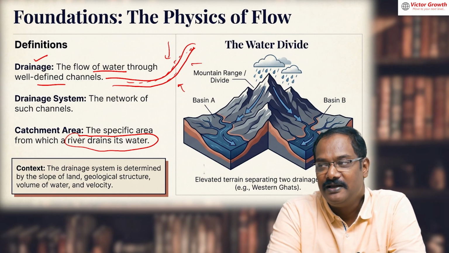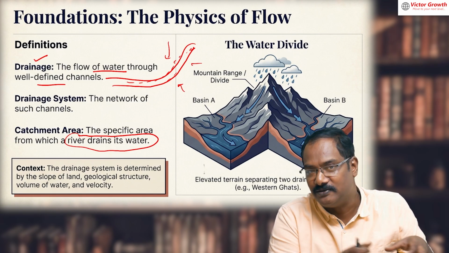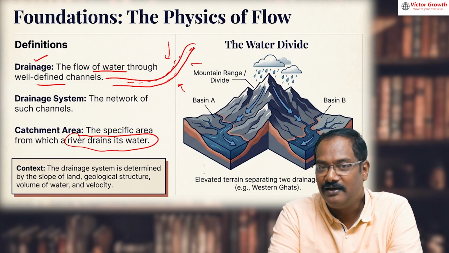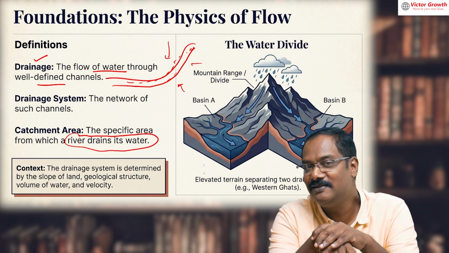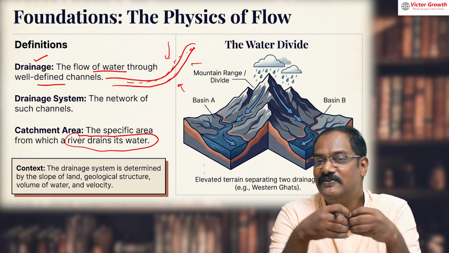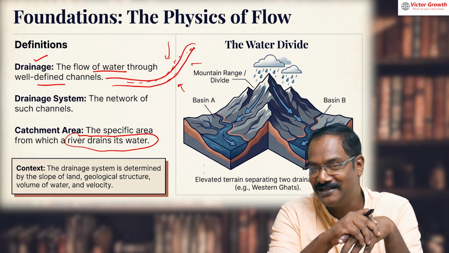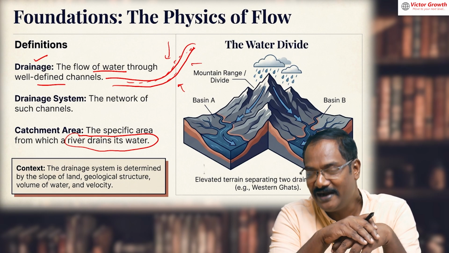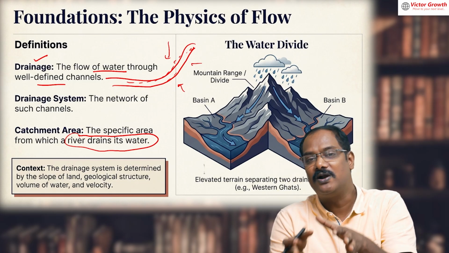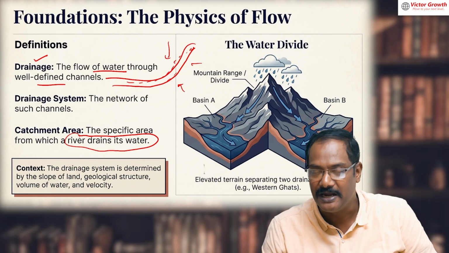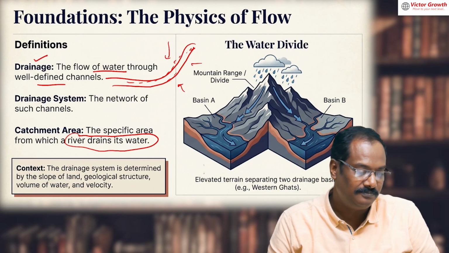What happens is, the rainfall which is happening has to be removed. For example, in your bathroom, if the outlet is closed, the water will stagnate in the bathroom itself, right? Like that, if the rivers are not there, the water will not go out, and we will be flooded with water. That is the paradoxical fact about the drainage system. So the drainage system is basically removing the rainwater from one place to another. That is the main purpose. So if the river is not there, the entire area will be flooded with water.